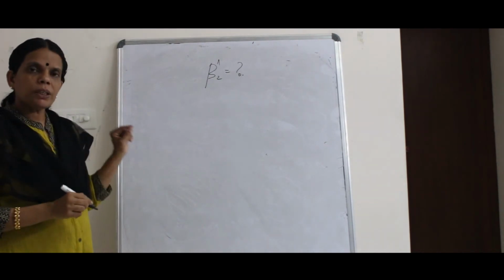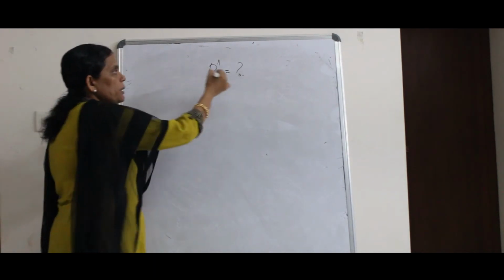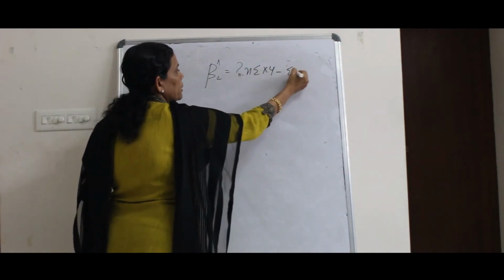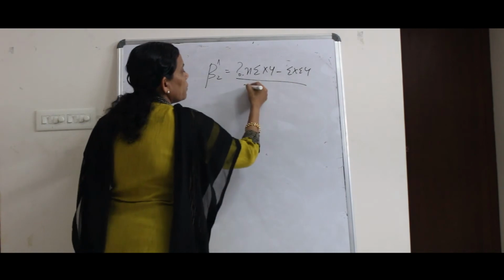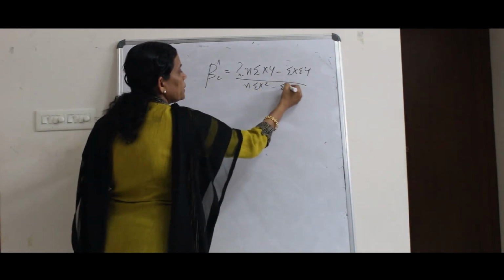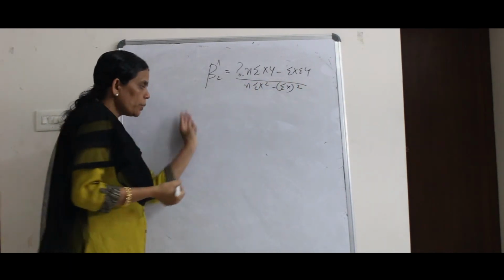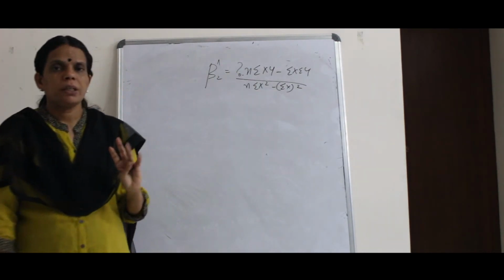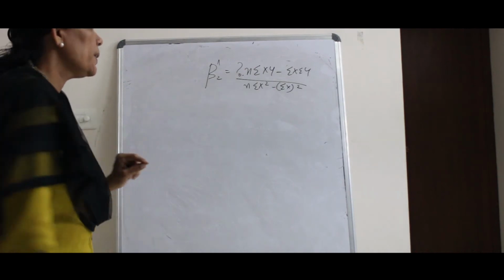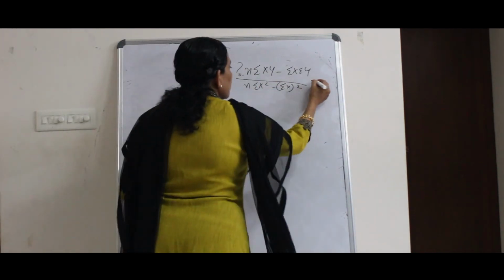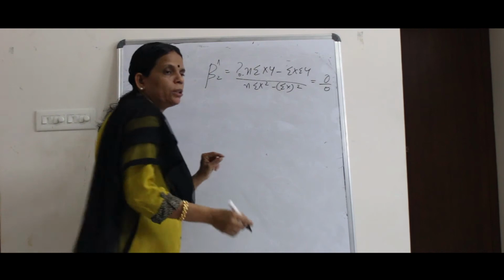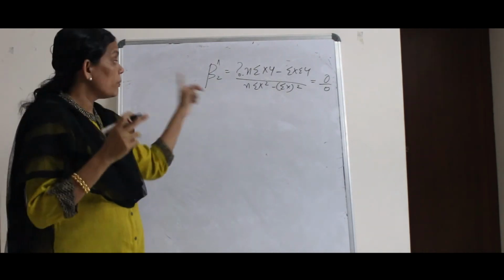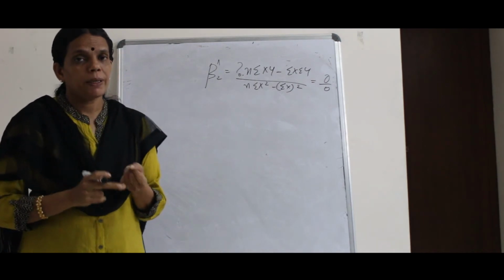Beta hat is given by the formula: n sigma xy minus sigma x into sigma y, divided by n sigma x squared minus sigma x the whole square. You have data with y and x, and you find the value of beta 2 hat. Now, if multicollinearity is present, then beta 2 hat becomes indeterminate. The whole purpose of running this regression is lost. That's the first consequence of multicollinearity.